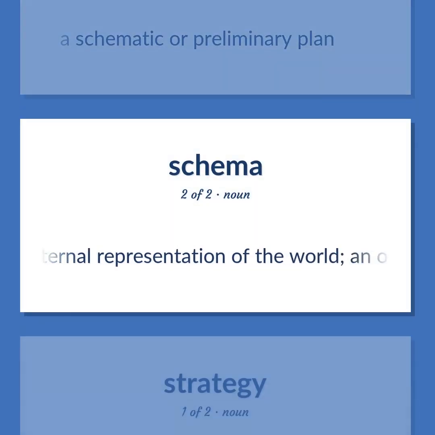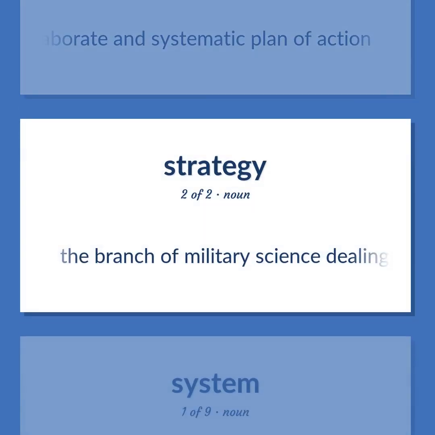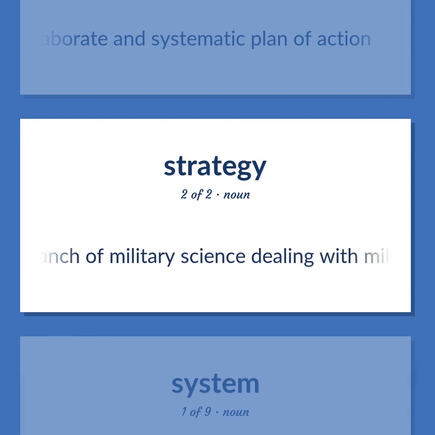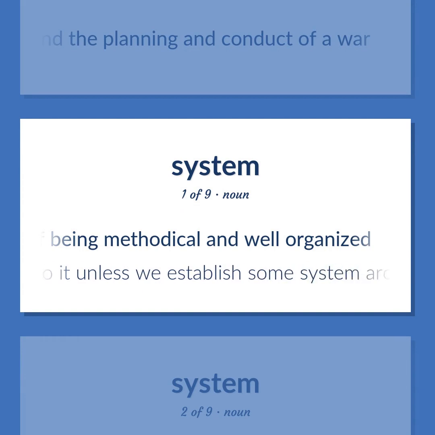An internal representation of the world. An organization of concepts and actions that can be revised by new information about the world. An elaborate and systematic plan of action. The branch of military science dealing with military command and the planning and conduct of a war. An ordered manner. Orderliness by virtue of being methodical and well organized. We can't do it unless we establish some system around here.